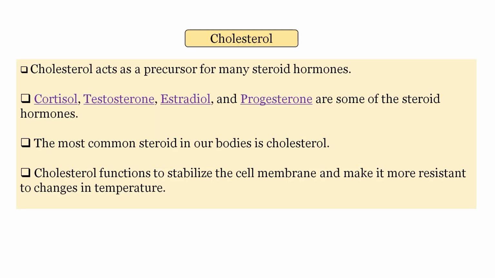Cholesterol acts as a precursor for many steroid hormones. Cortisol, testosterone, estradiol, and progesterone are some of the steroid hormones. The most common steroid in our bodies is cholesterol. Cholesterol functions to stabilize the cell membrane and make it more resistant to changes in temperature.